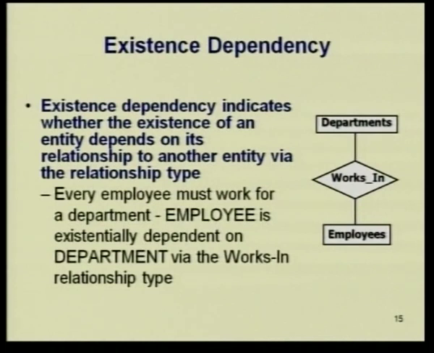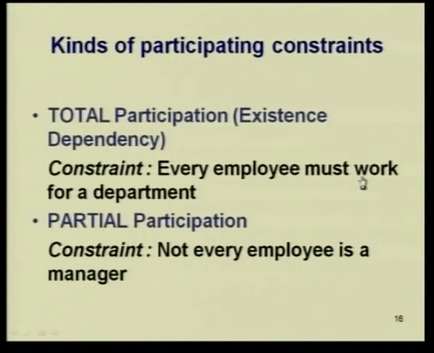This is the existence dependency that we are talking about. So, what does this mean? This means that employees are essentially dependent on department via the works in relationship. So, every employee must work in a department.